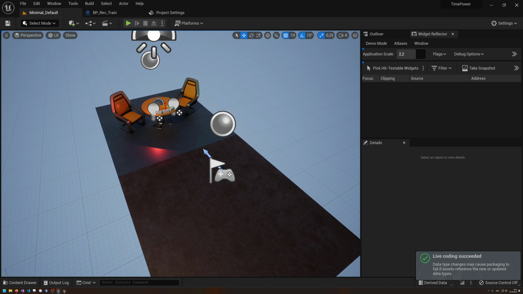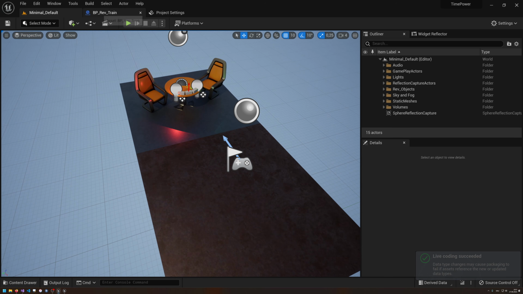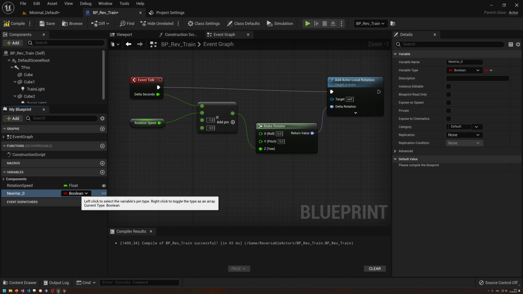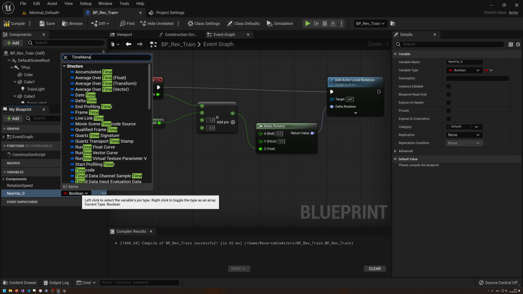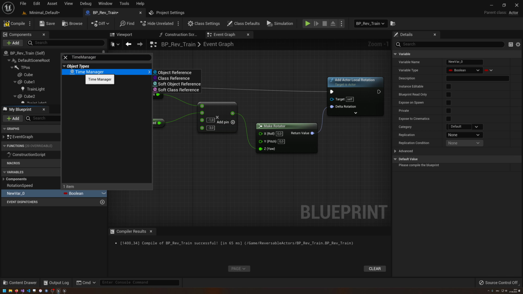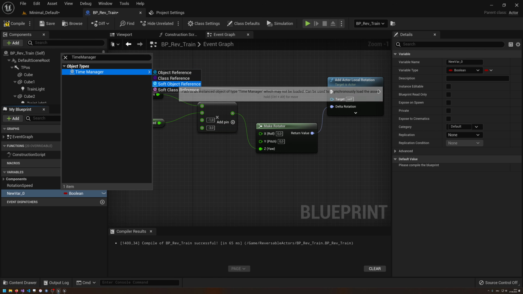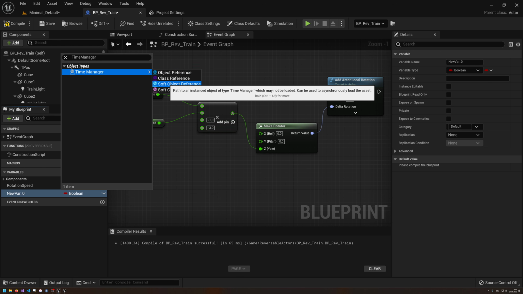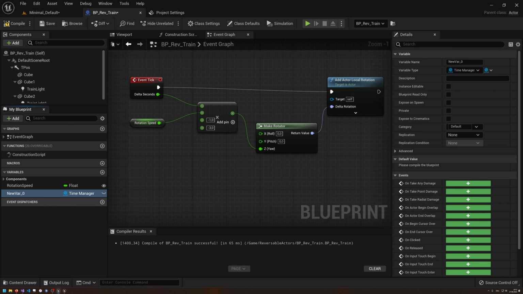Okay, so now we have a time manager, and we need to reference this time manager in here. So what I do want to have is a reference to time manager. Can I do this? Time manager. Okay, we do want to have an object reference. Or what is the soft? Okay, no. We want to have an object reference to a time manager. So we're going to call this active time manager. This is going to be the time manager that is controlling this actor.